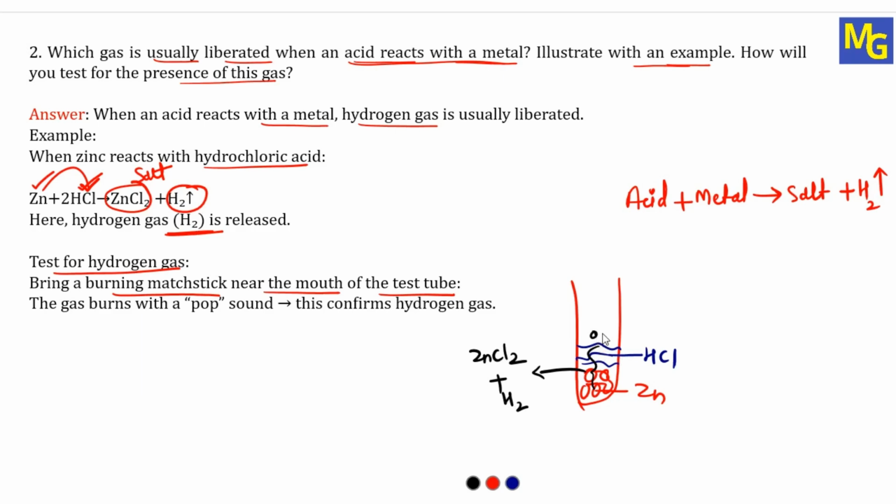The hydrogen gas which is formed will liberate and come out of this test tube. When the gas comes above the test tube, we have to bring a burning matchstick. When you bring the burning matchstick near this gas, at the mouth of the test tube, the flame goes off by making a pop sound.